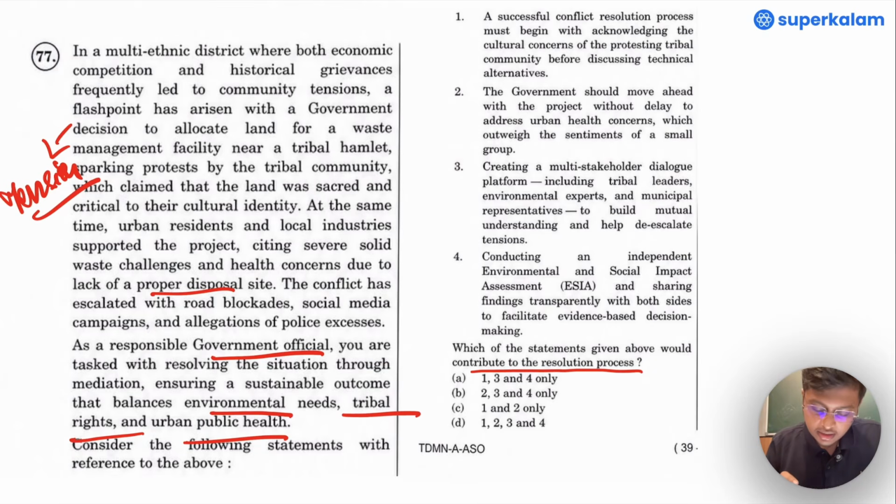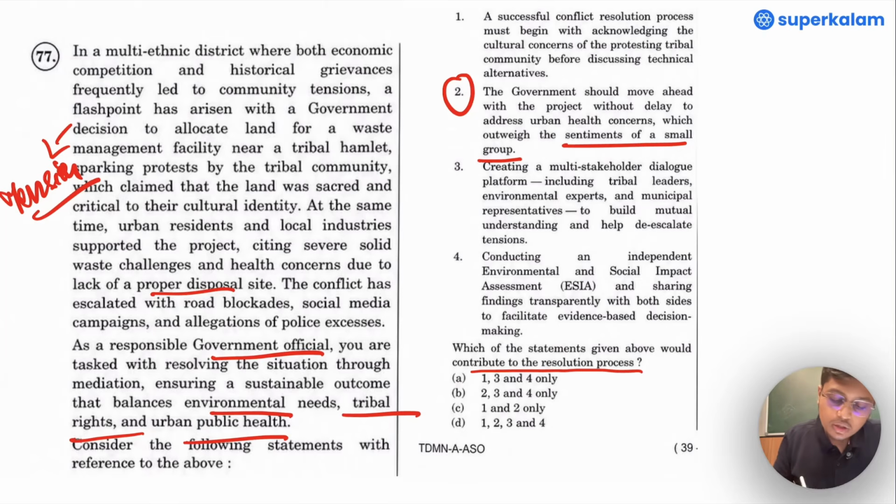Now, as I said, let us look into the statement which would not contribute to the resolution process. Please look into option number 2. The government would move ahead with the project without delay to address urban health concerns which outweigh the sentiments of a small group.